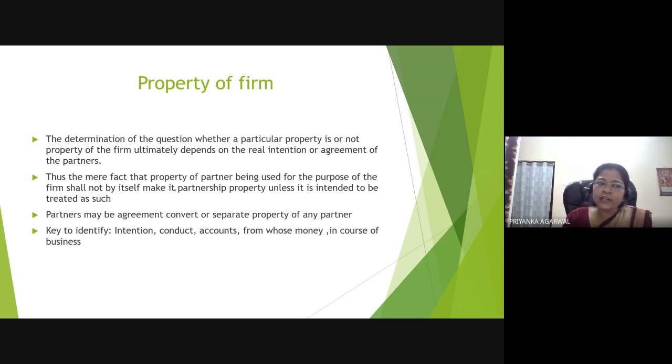But if they are intending it to be treated as such, because for a continuous 10 years they are including it in the books of account and mentioning it as a property of the firm, then it is. There are multiple layers we have to see in how they have treated it: intention, conduct, books of account, whether they have shown it as an asset of the firm, and from whose money it came. Suppose that property has been bought from the partnership firm's money, or in the course of business, and they are treating it as a property of the firm. All these things will be looked into. So this is very important: unless it is intended to be treated as such.